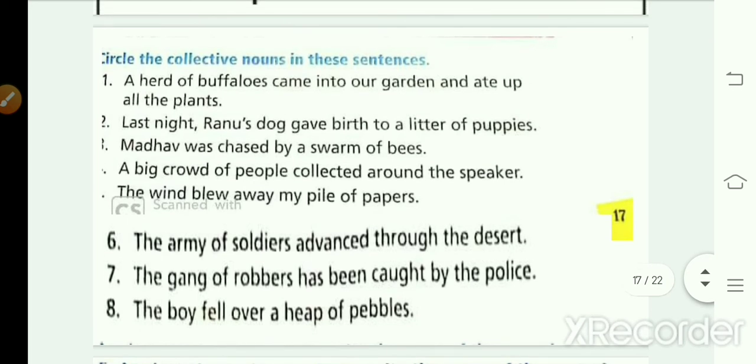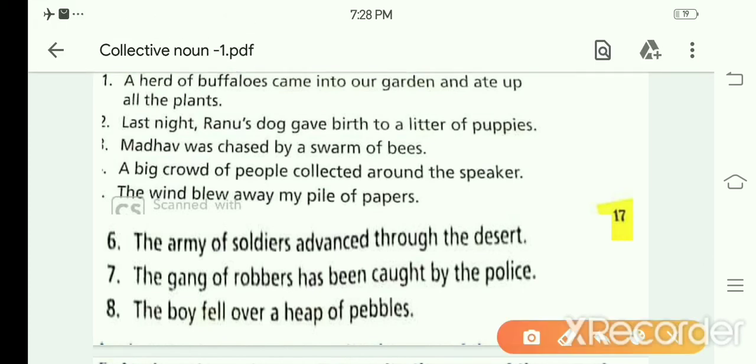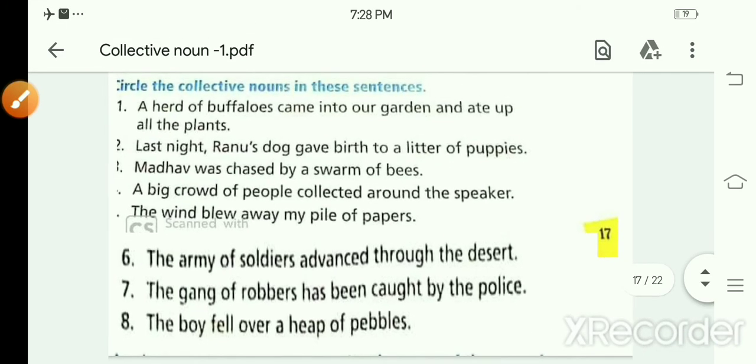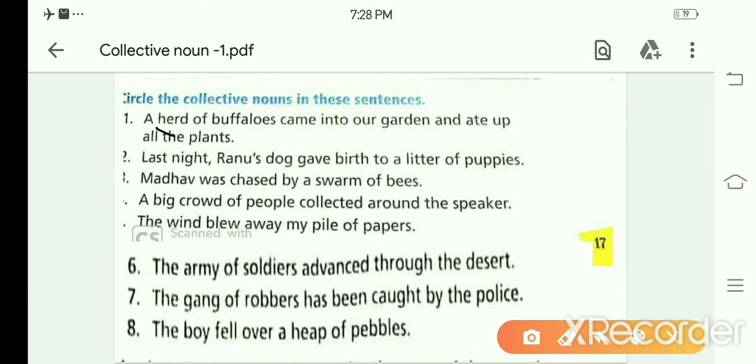Now you have to circle the collective noun here. The collective noun in the first sentence: a herd of buffaloes came into our garden and ate up all the plants. So here herd will be the collective noun and you will circle this herd of buffaloes in your book. Next, a litter of puppies.